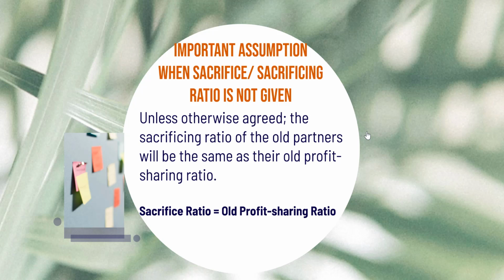So where there is no information given as regards the sacrifice or sacrificing ratio, etc., then we will assume that the sacrifice ratio will be equal to the old profit sharing ratio. This is a very important assumption that we need to make in the absence of information about sacrifice, sacrificing ratio, etc.